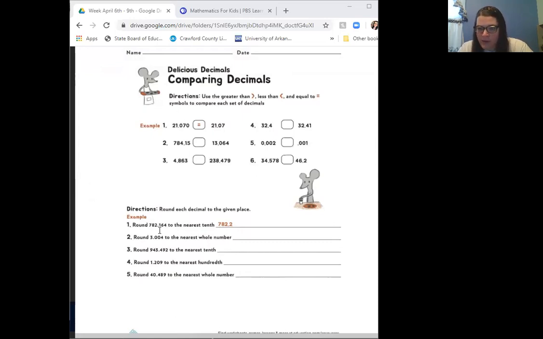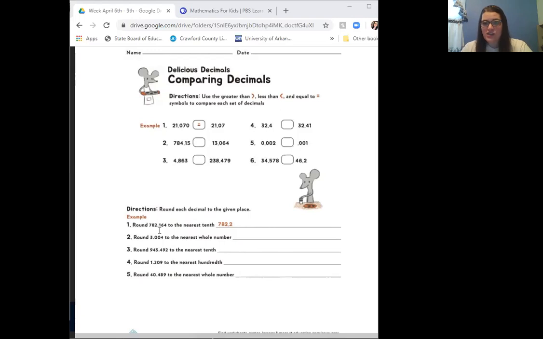So in this number, in the tenths place is 1. So we're going to look at the 1 and then we're going to look at the number right next to it. So what's right next to our 1? It is a 6. So remember, if the number next to it is 5 or above, we round that number up. So now our 1 is going to round up to a 2.